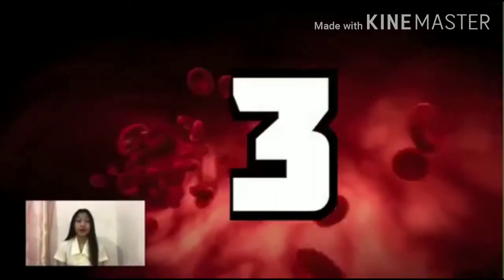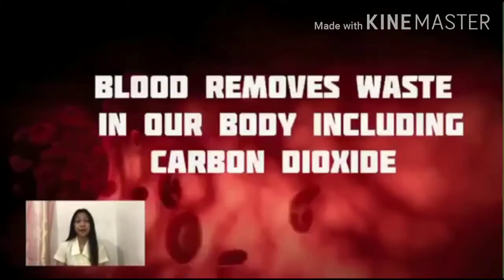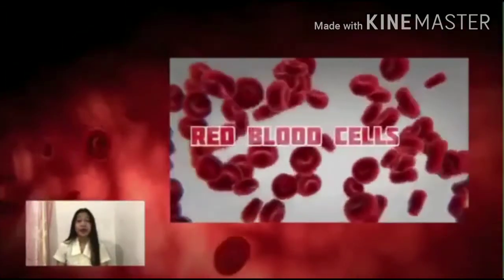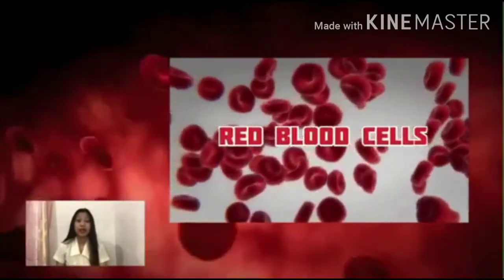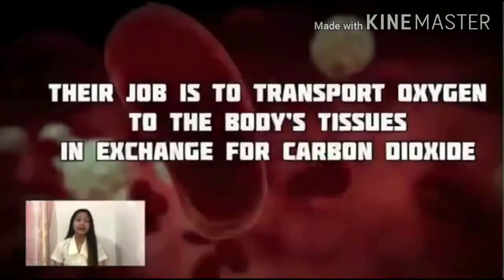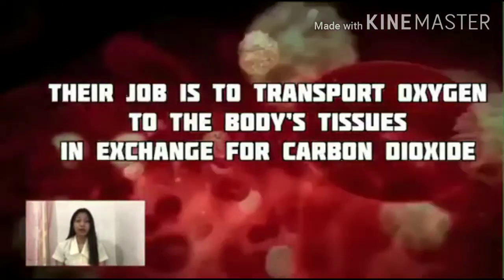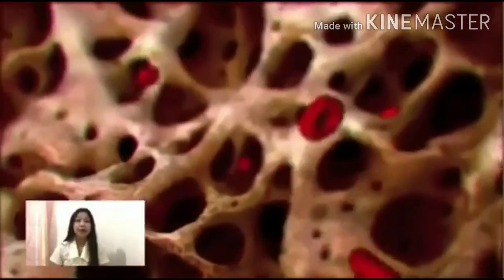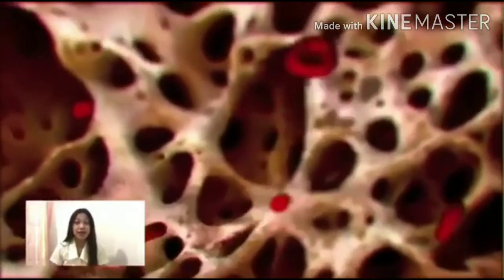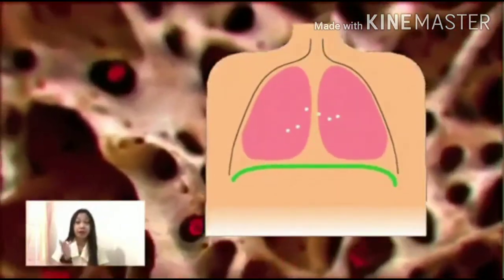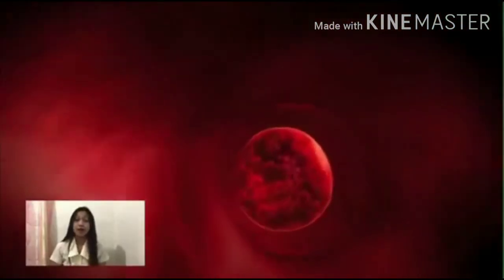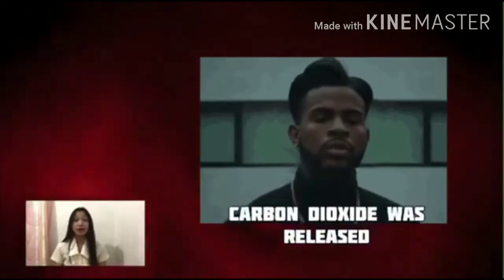Next, number 3. Blood removes waste in our body, including the carbon dioxide. RBC or red blood cells are an important element of blood, and their job is to transport oxygen to the body's tissue in exchange for carbon dioxide. So from the lungs, yung carbon dioxide sa katawan natin will move out from the blood to the air and is exhaled.